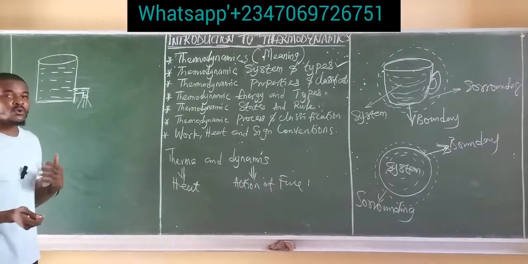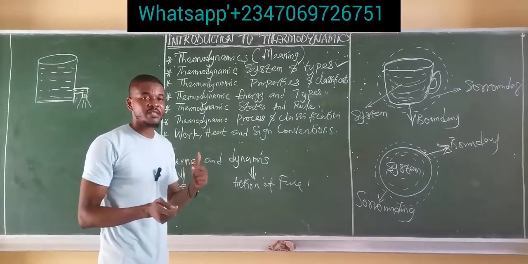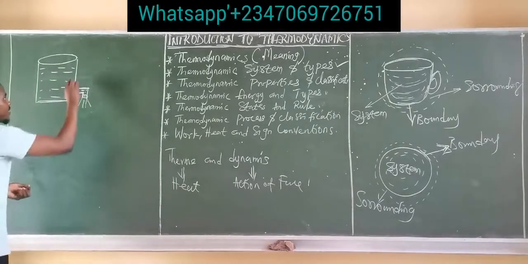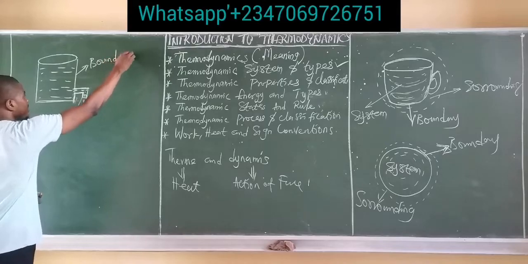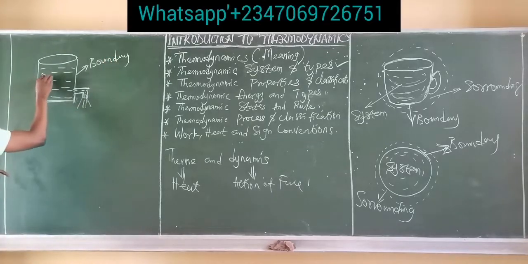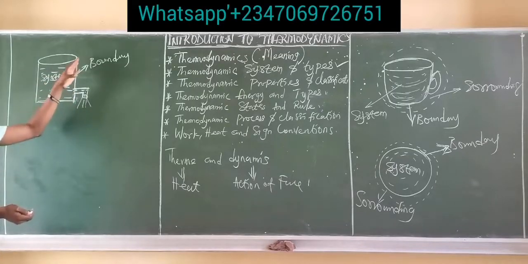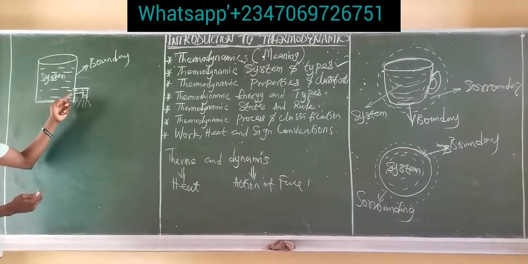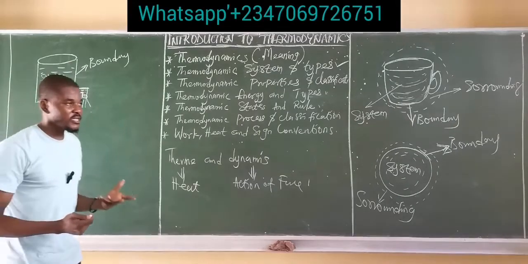So this is a good example of an open system: a system in which the quantity of matter present can cross the boundary between the system and the surrounding. The reservoir itself is the boundary, the quantity of matter is called the system, and of course we have the surrounding. The boundary is always attached to the surrounding because it is always exposed to the surrounding. So if the quantity of matter can cross the boundary between the system and the surrounding, this is called an open system.